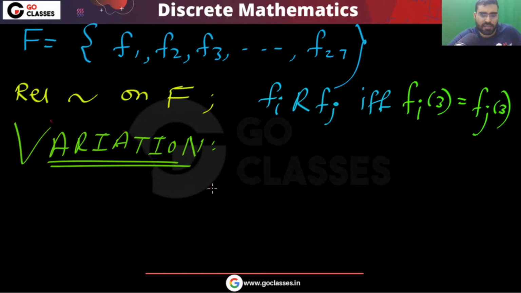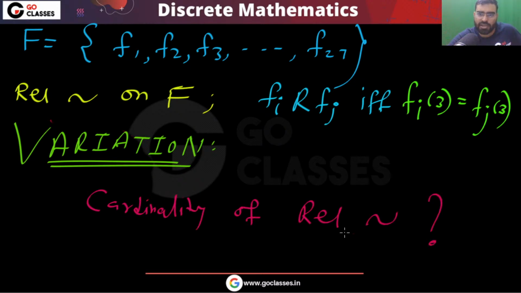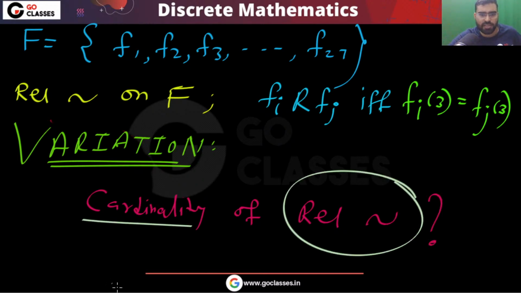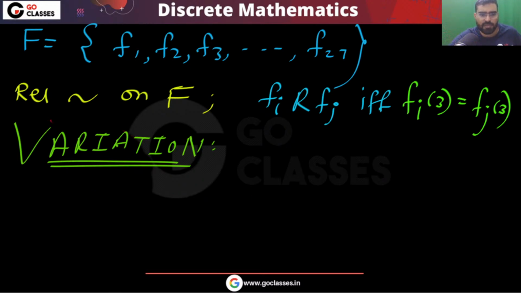Tell me, what is the cardinality of this relation? So what will be the answer?